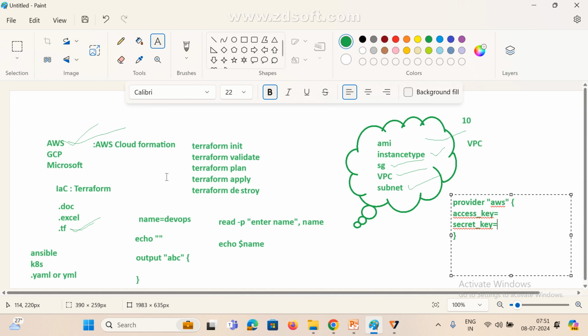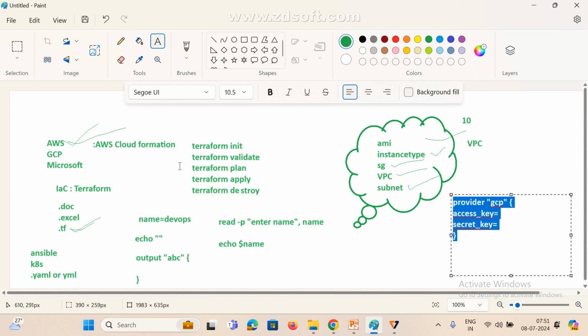For example, if you want to connect GCP, we just give GCP here. That's it, very simple. See here, GCP. If you want to connect Microsoft Azure, we only change the provider name. And if you are using AWS CloudFormation, this facility is not available; by default it connects only to AWS. With Terraform, if I want to connect with GCP, the provider name is GCP. If you want to connect Microsoft Azure, we give Microsoft Azure. If you want to connect IBM Cloud, we give that cloud name only. This is very simple, right? That is the greatness of Terraform. We can connect any provider.